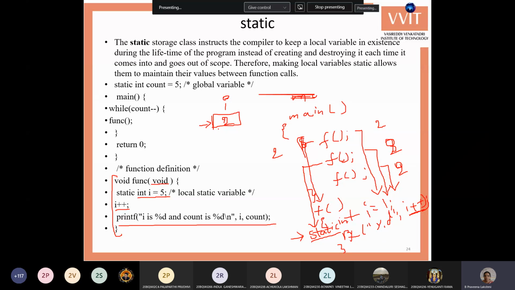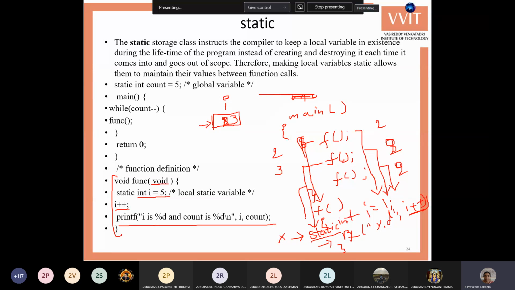It was incremented, so it is 2. So it doesn't try to create the variable again. A variable specified as static is created only one time. It doesn't create the variable again, so it directly goes for incrementing and displaying the value. So it increments this value to 3, and you'll get the output as 3.